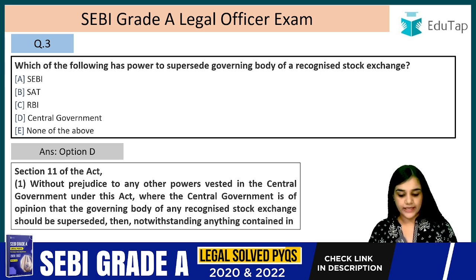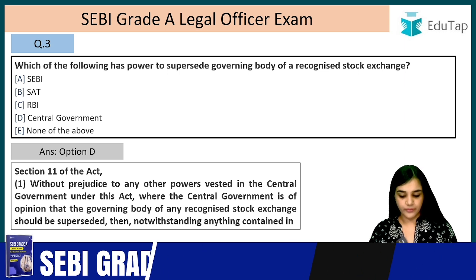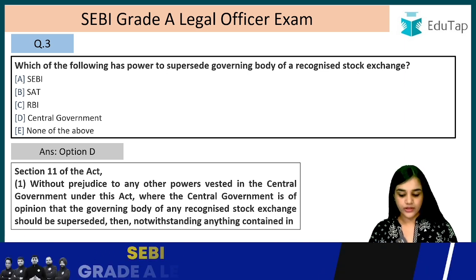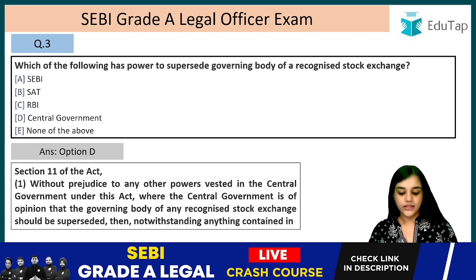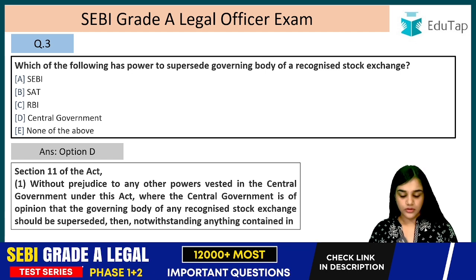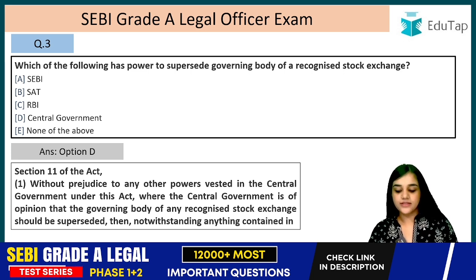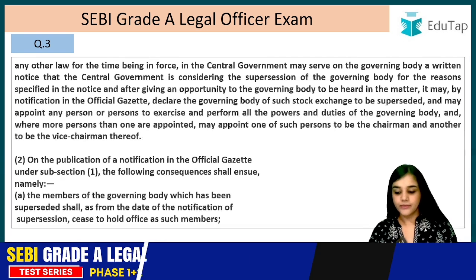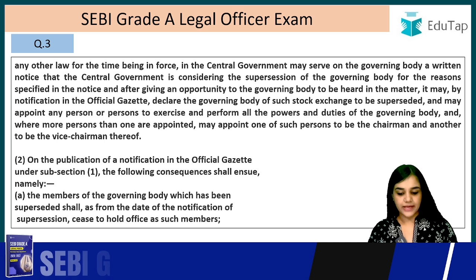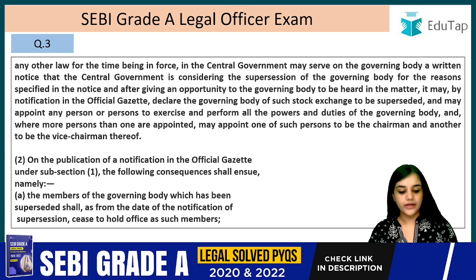Without prejudice to any other powers vested in the central government under this Act, where the central government is of the opinion that the governing body of any recognized stock exchange should be superseded, notwithstanding anything contained in any other law for the time being in force, the central government may serve on the governing body a written notice.